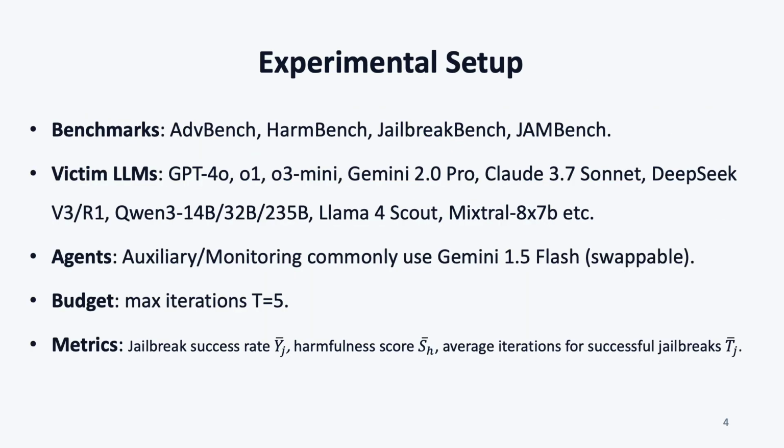Before presenting our results, we first share the experimental setup. We validate our framework targeting various state-of-the-art victim models across 4 public jailbreak benchmarks by 3 metrics: jailbreak success rate, harmfulness score, and the maximum iterations to success. We set the maximum iteration number to 5. This setup makes agents swappable and results comparable.